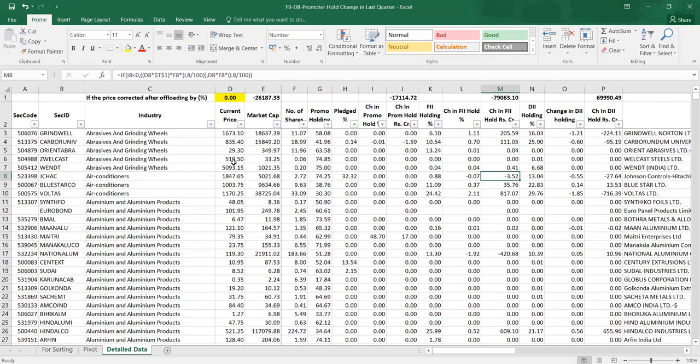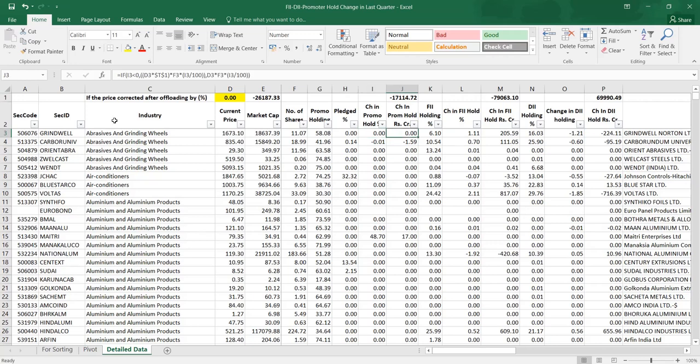This will be available in data under interactive channel for your trials. Even you may be able to find a better reason or better findings out of this data. So let us go into details with the current market price and current market cap. I have given the details like number of shares, what is the promoter holding, how much is pledged by the promoters, change in promoter holding.